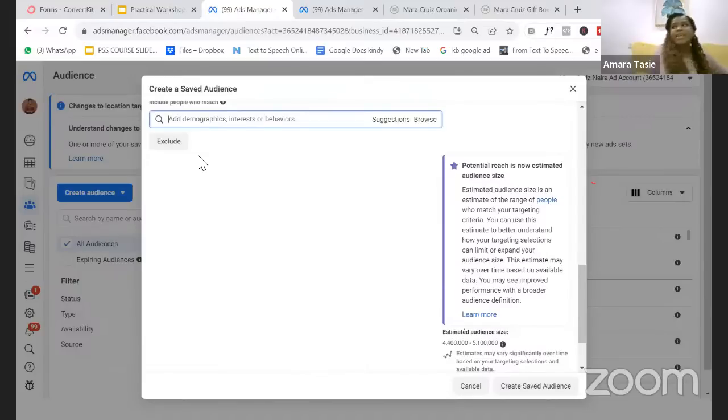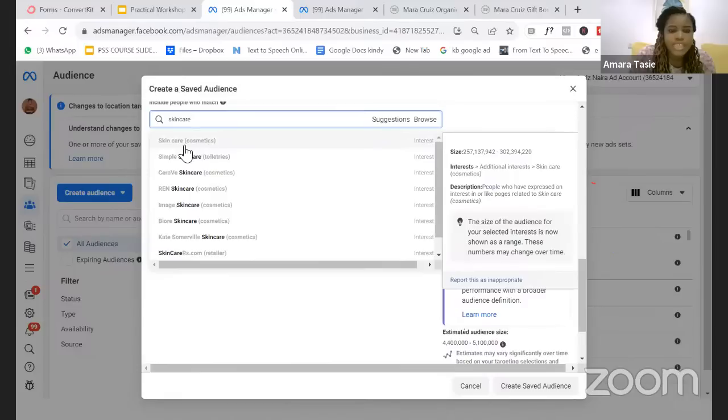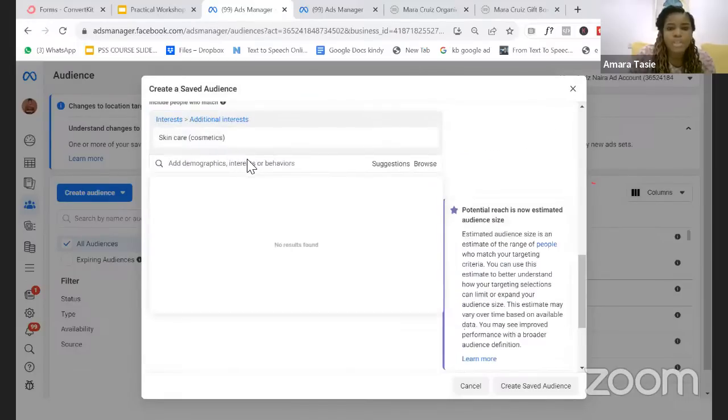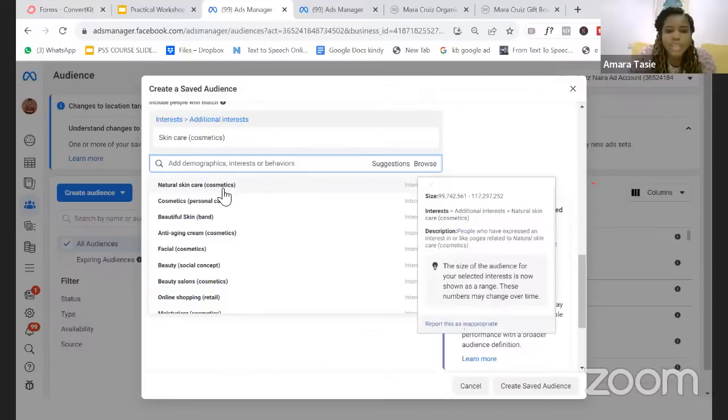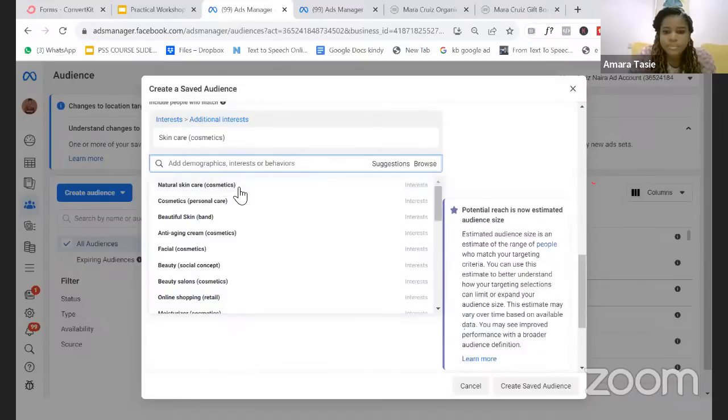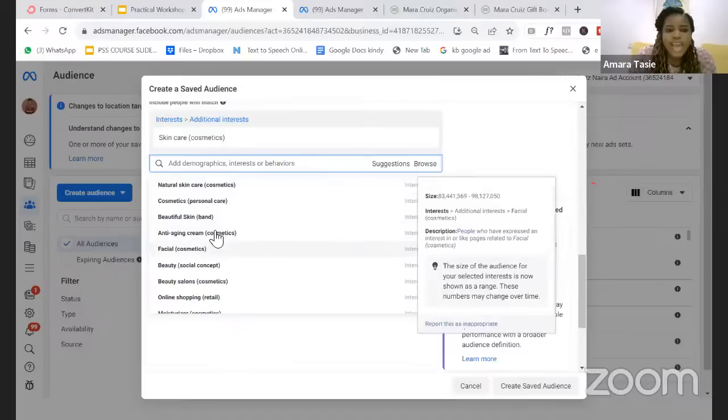So let me type in skincare now and use the suggestion feature. So you can see skincare cosmetics, right? I'm picking that as my targeting option. Then I'll go to this suggestions feature here. Once I click on this suggestion feature, I'm able to see more things. So you can see natural skincare cosmetics, you can see anti-aging cream.